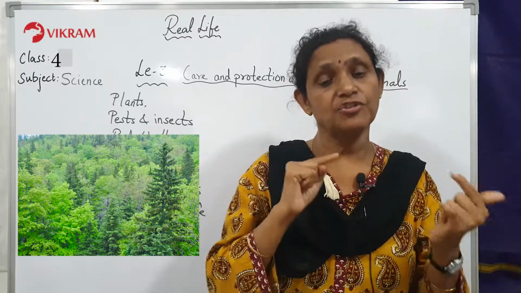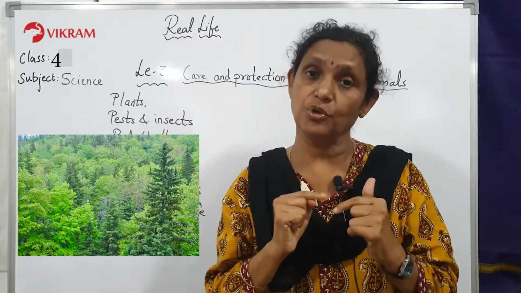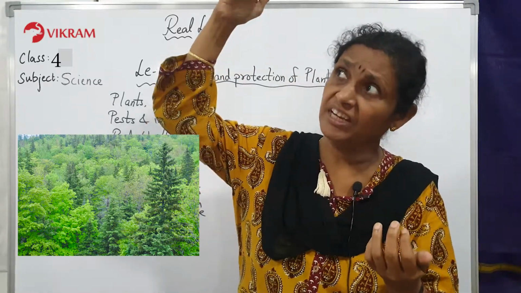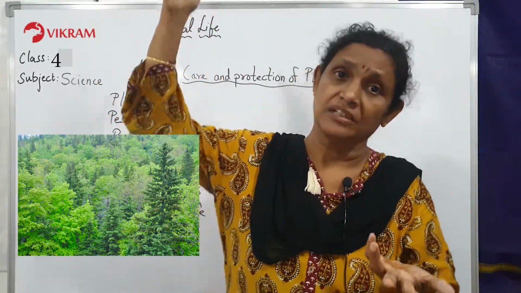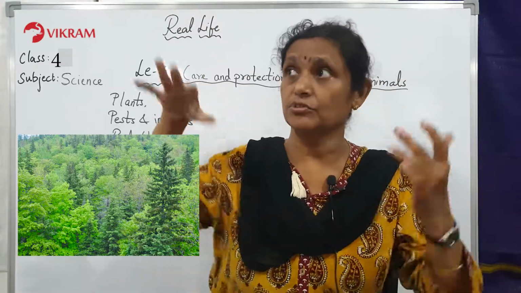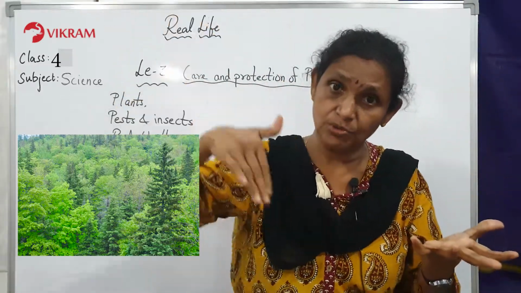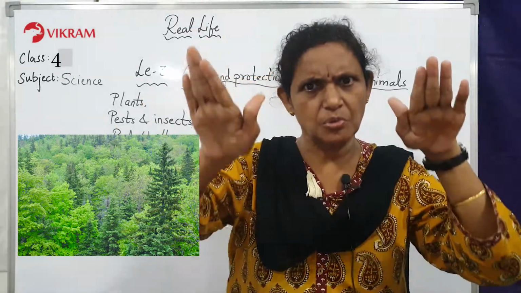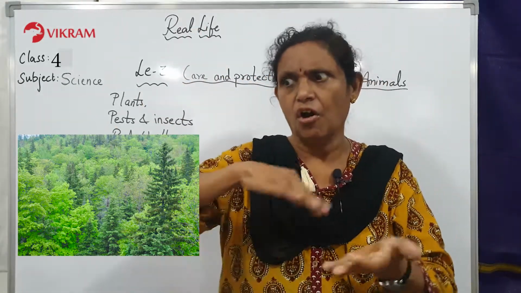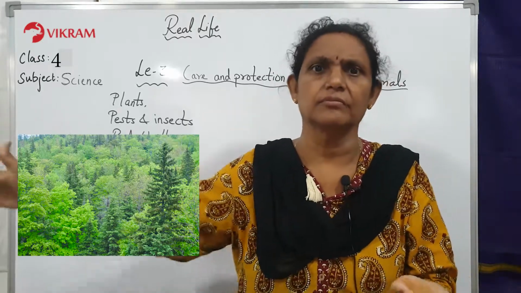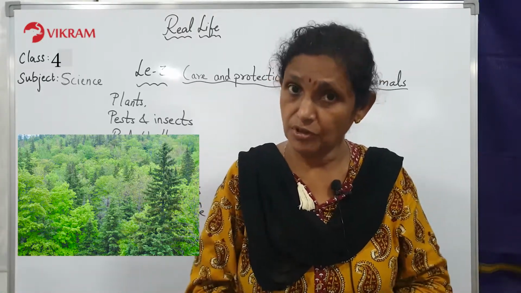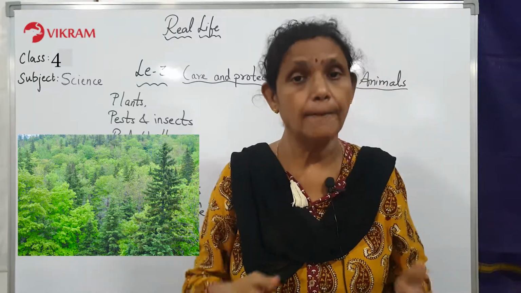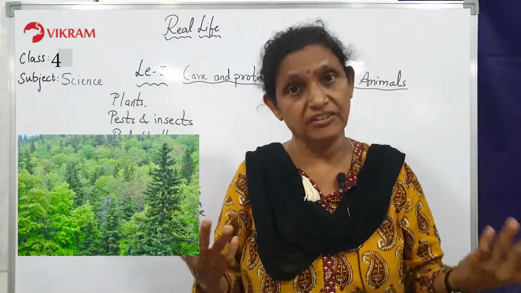Next, forests also help to prevent floods and soil erosion. So when a lot of rainwater or a lot of river is flowing from the top Himalaya mountains or big mountain area, from a high area to low area, what does it do? It will cause floods. All the villages will go down in the water and all the soil will get washed away. When soil gets washed away, crops will not grow properly, and due to floods, houses will go down and they will die.